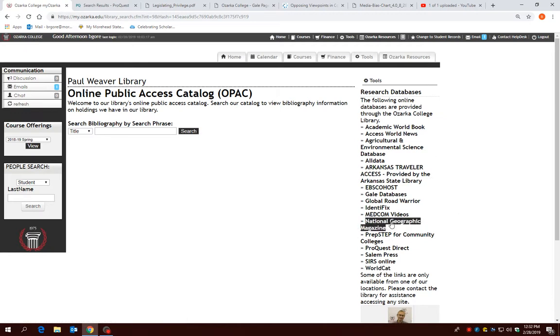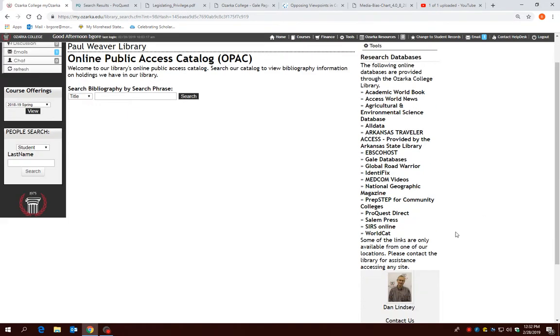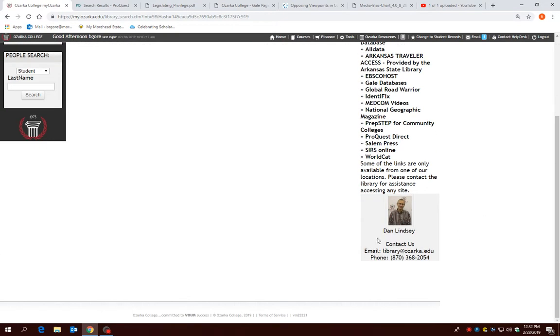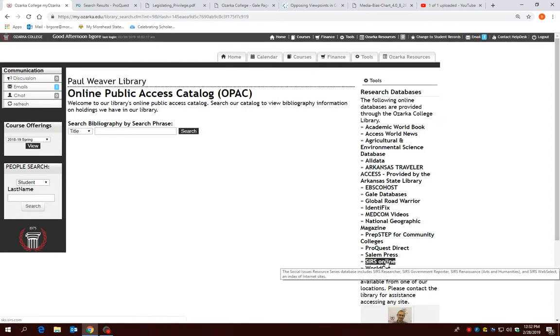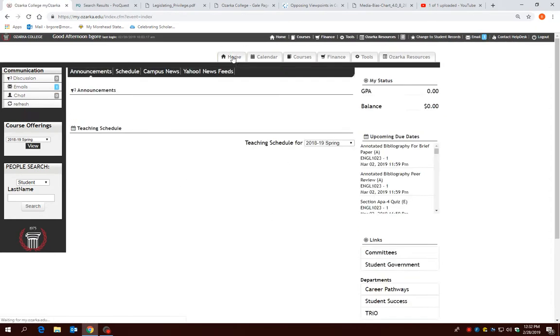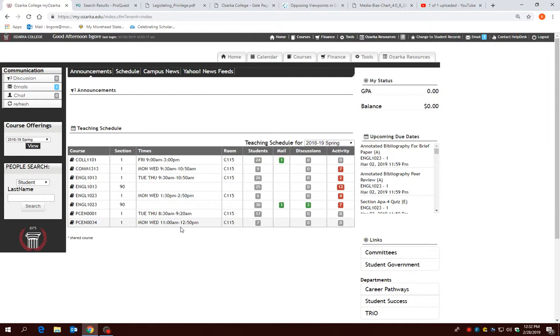And by all means, if you have any trouble accessing these from home, sometimes ProQuest will give us a fit. Make sure you let me know. But they should work without any problems, or you can let the help desk know as well, 368-2021, because they are the ones that set this. I know it has Mr. Lindsay's information down here, but really our IT department deals with the databases. Anyway, okay, so you need to begin research with your topic that you've chosen.